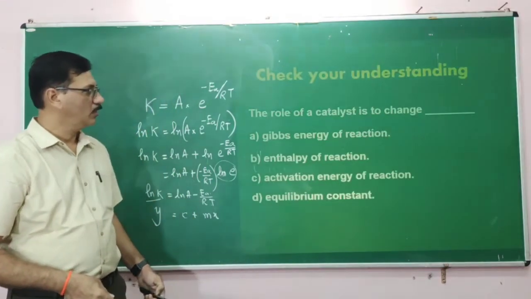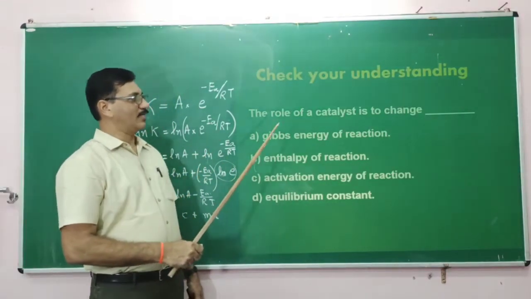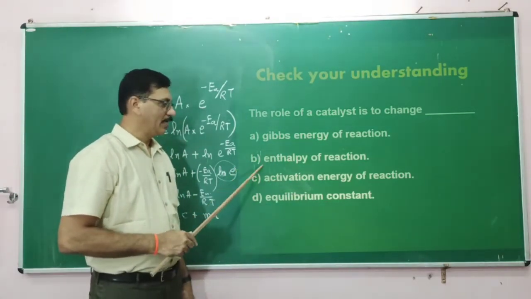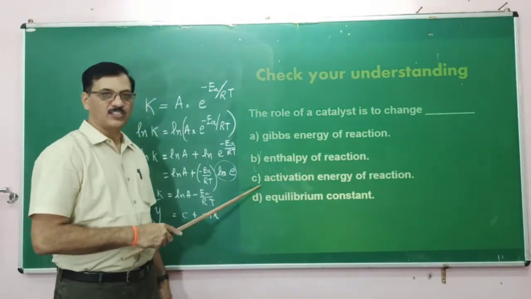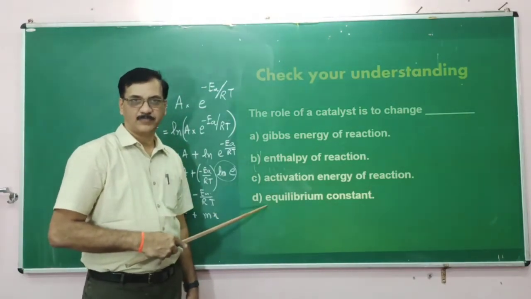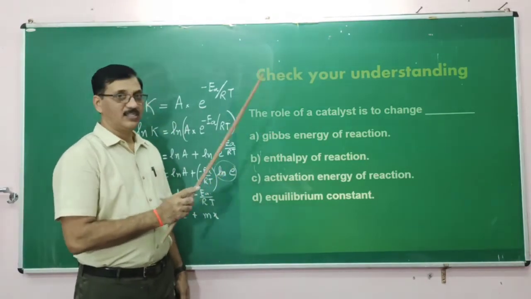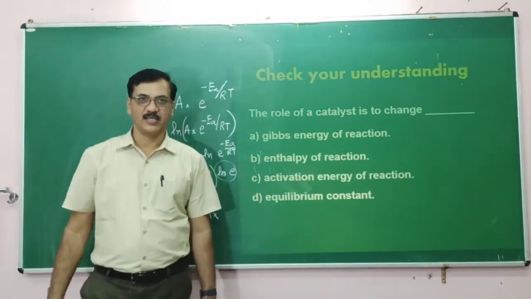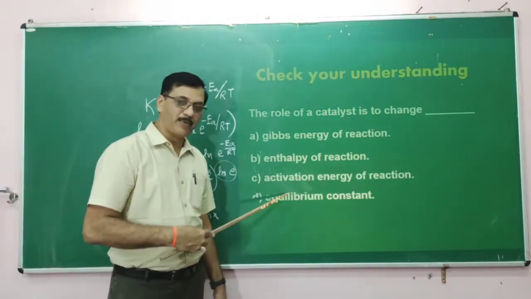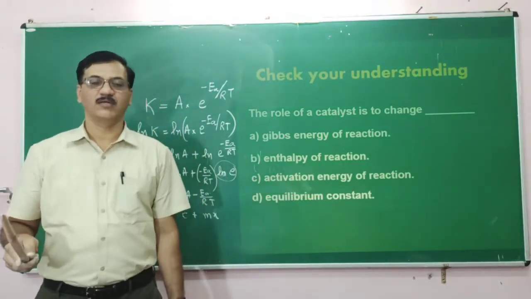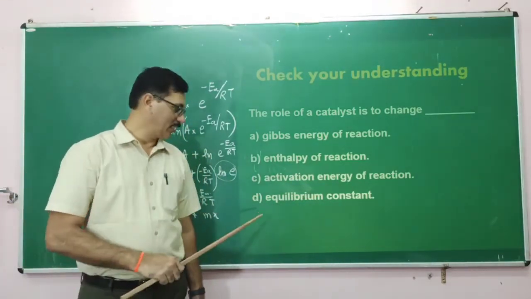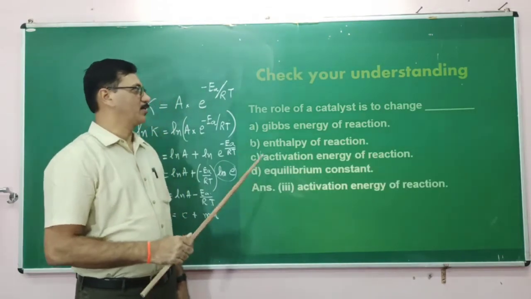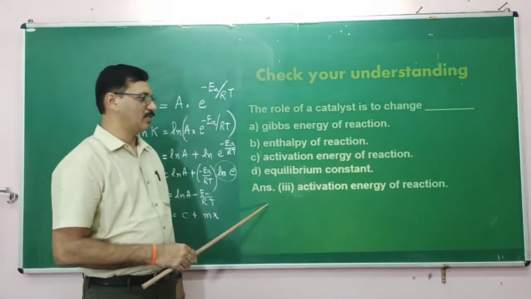Now, the second question. The role of a catalyst is to change the Gibbs free energy of the reaction, the enthalpy of the reaction, the activation energy of the reaction, or the equilibrium constant. Remember that a catalyst doesn't affect Gibbs energy, enthalpy or the equilibrium constant. It only changes the activation energy. For an equilibrium, a catalyst increases both the forward reaction and the backward reaction. Therefore, the equilibrium constant value is not going to change. So activation energy is the answer.